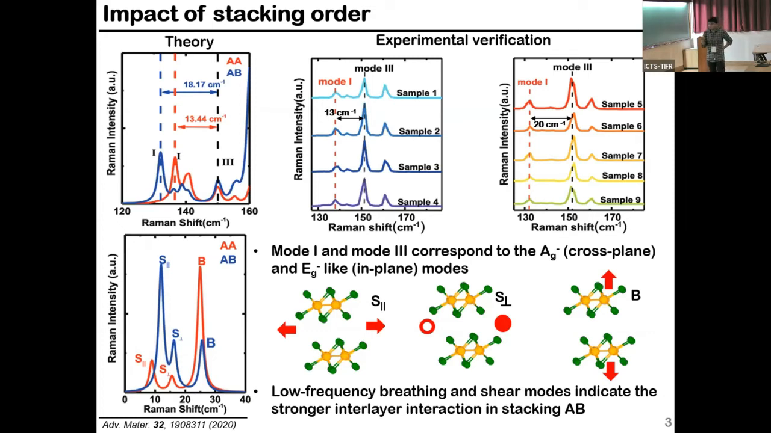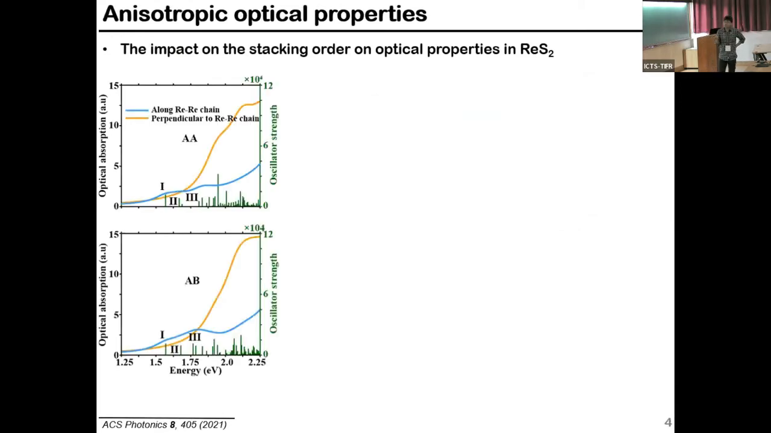And we have further checked that the interlayer distance for AB stacking is lower compared to AA. That confirms the stronger interlayer coupling strength in AB compared to AA. After that, we have calculated the optical absorptions using GW-BSE approximations. We have found, as we have mentioned, that both the structures have anisotropy.